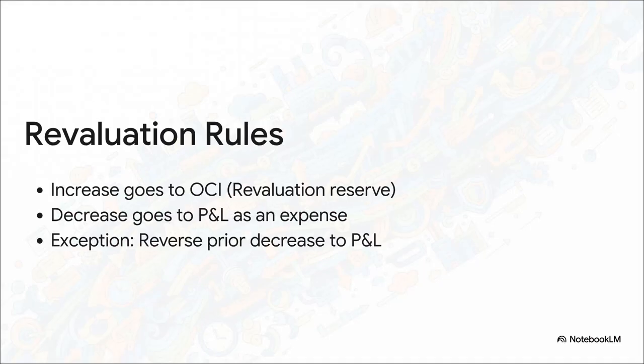If you do go with the revaluation model, you need to know exactly where the money goes. An increase in value goes straight to other comprehensive income, or OCI, and it sits safely in a revaluation reserve in equity. A decrease, well, that hurts. It goes directly to the P&L as an expense. But watch out for the exception, because examiners literally love testing this. If you are reversing a previous decrease that already hit the P&L, your new gain goes to the P&L first to completely cancel out that old loss. Do not fall for the trap of putting initial revaluation gains in the P&L.